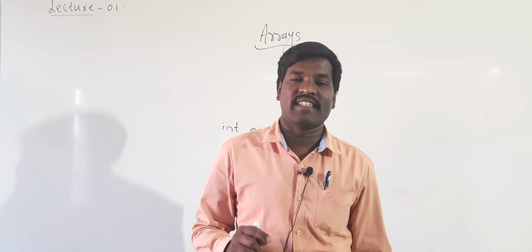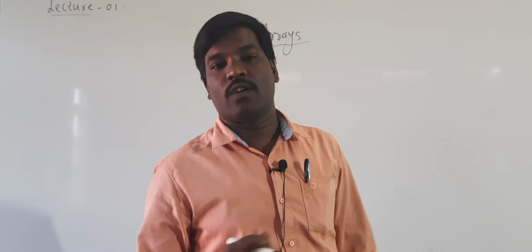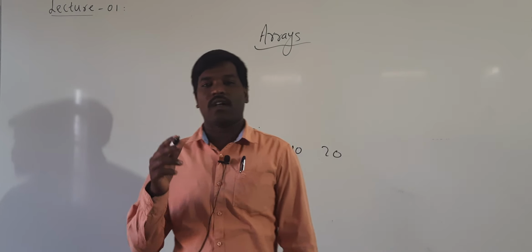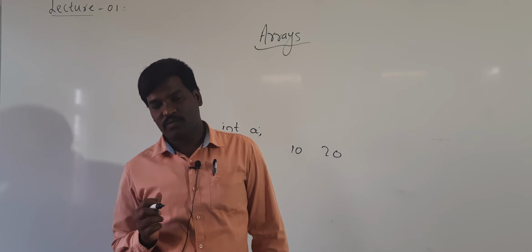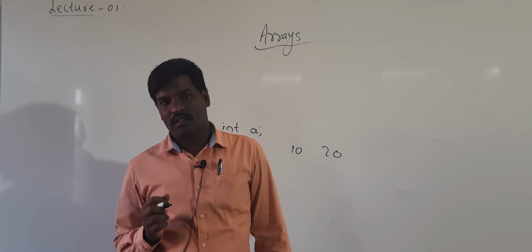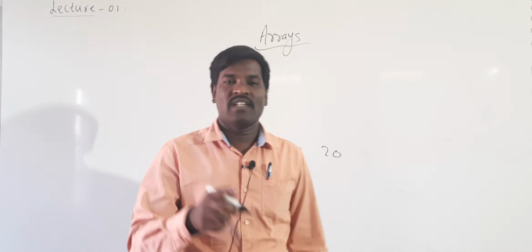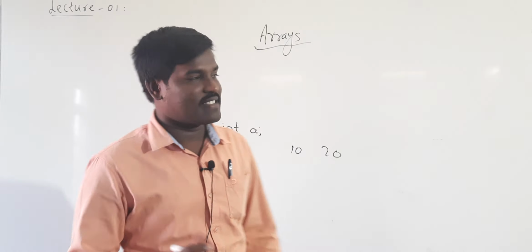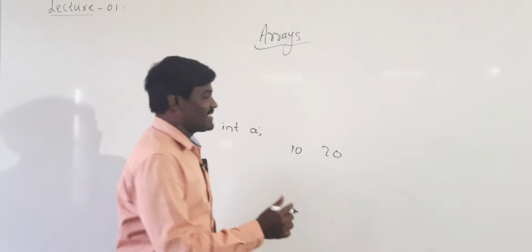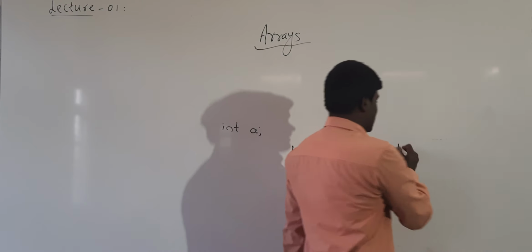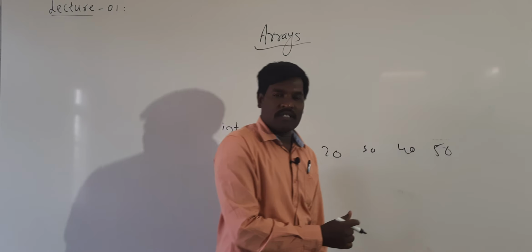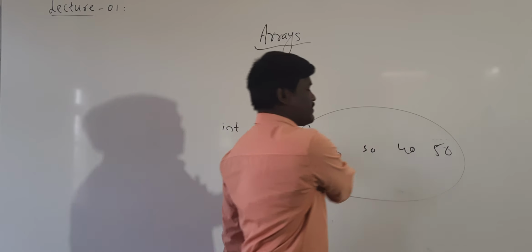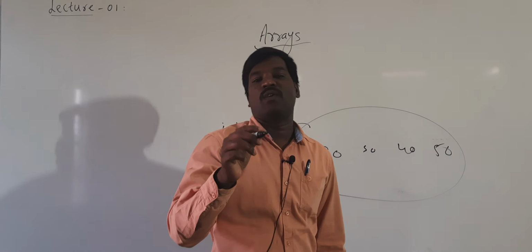Here elements indicates either it may be the integer value, or the decimal value, or the characters. The collection of elements of similar type. For example, if I am collecting the integer values like 10, 20, 30, 40, 50, all the elements must be integer values only.